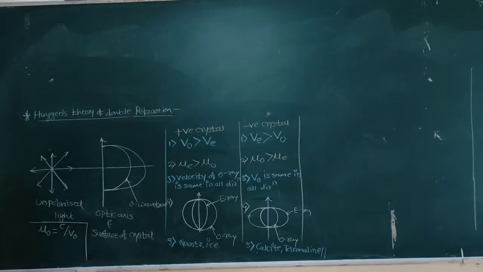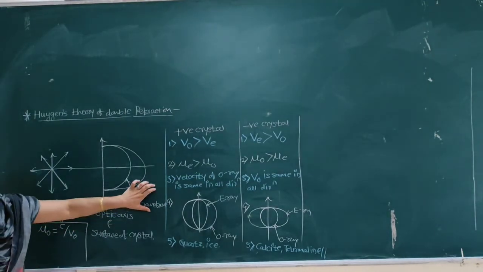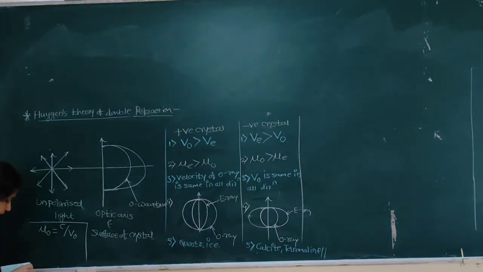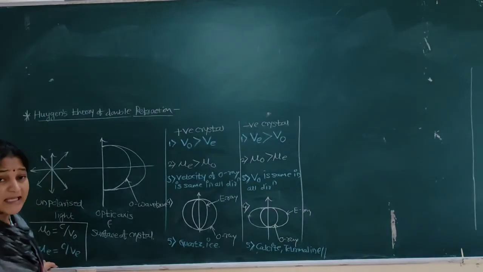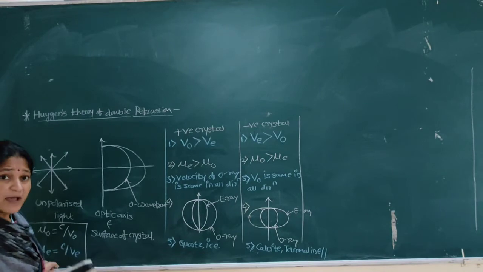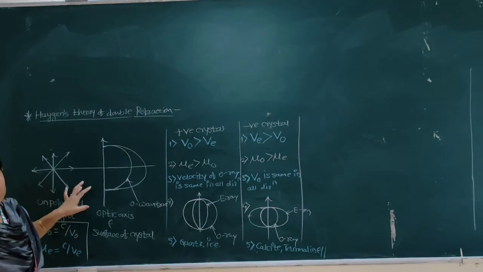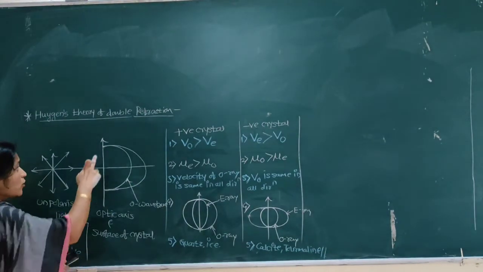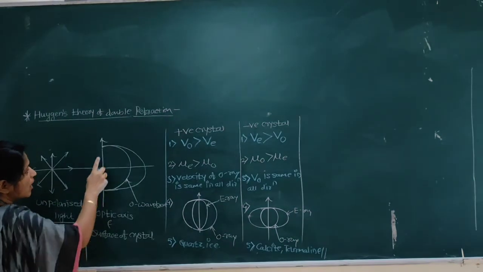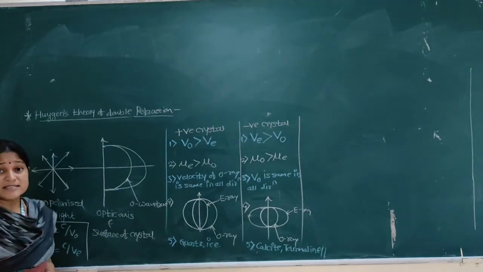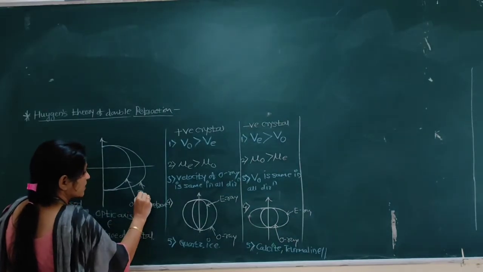But the velocity of the extraordinary ray varies with the direction, and its refractive index mu E is equal to C by VE. That is, the refractive index for the E ray also changes or varies with the direction, and therefore an ellipsoidal wavefront is obtained for the extraordinary ray. Along the optic axis, the velocity of the O wavefront and E wavefront are the same.